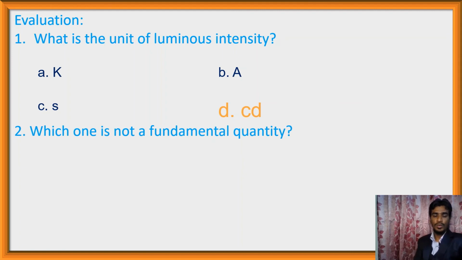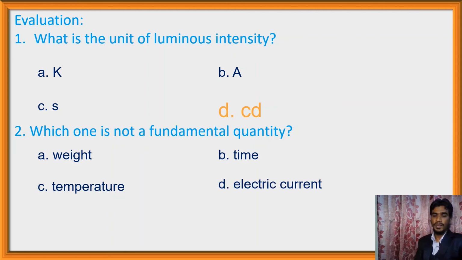Number 2, which one is not a fundamental quantity? A. Weight, B. Time, C. Temperature and D. Electric current. Which one?